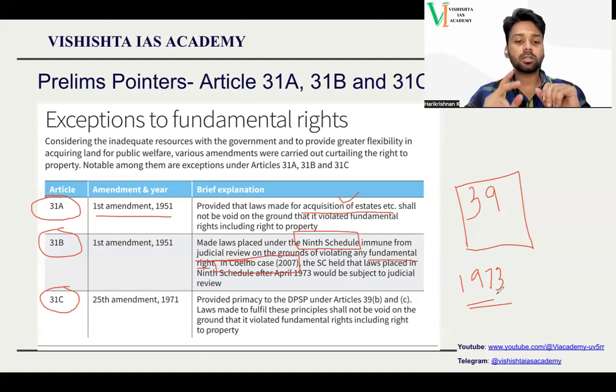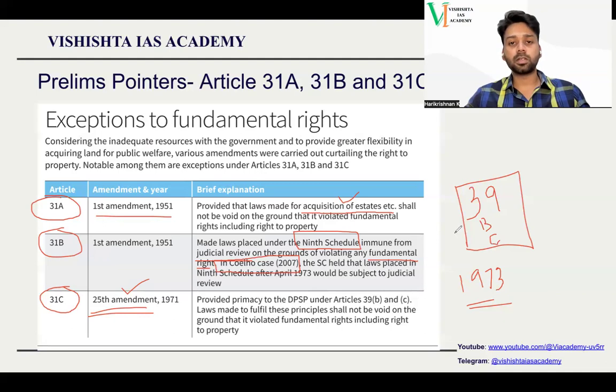Now, Article 31A is done, 31B is done, and then 31C. It was passed later, in 1971, when Indira Gandhi was the Prime Minister. The 25th Amendment Act was passed, in which it was stated that when we pass any act to implement Directive Principles 39B and 39C, we cannot be questioned on whether it is against the fundamental rights or not. So this was passed in 1971.